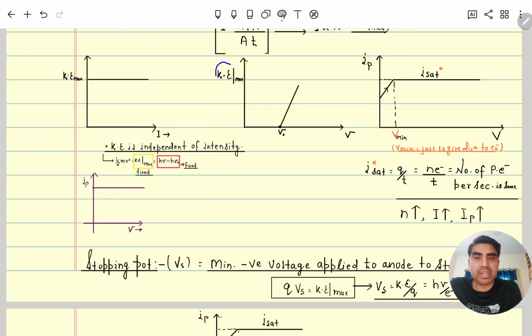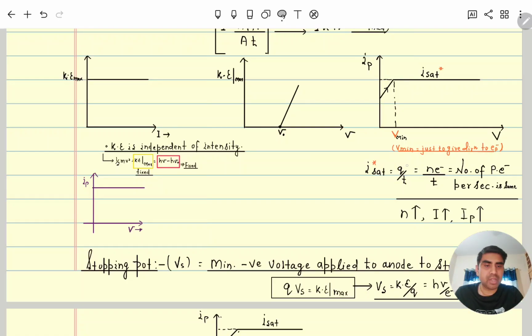Next we can see kinetic energy versus frequency. Till the threshold frequency, here h nu naught, the kinetic energy will be 0, and after that the kinetic energy will increase linearly. Next, when electrons are moving, in a photocell a photocurrent will pass. When photons are falling on the metal, a number of electrons come out.